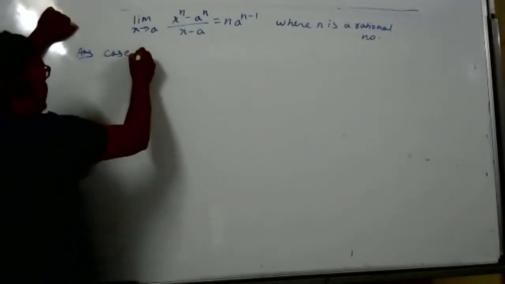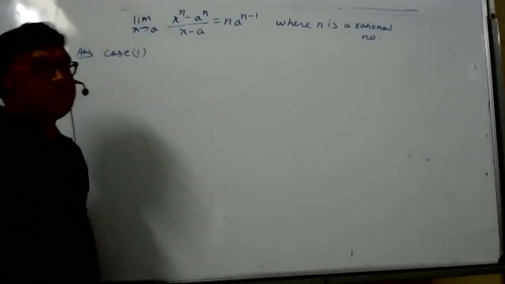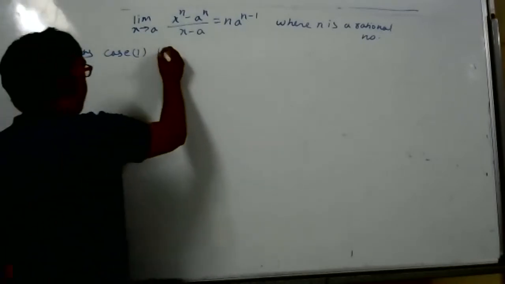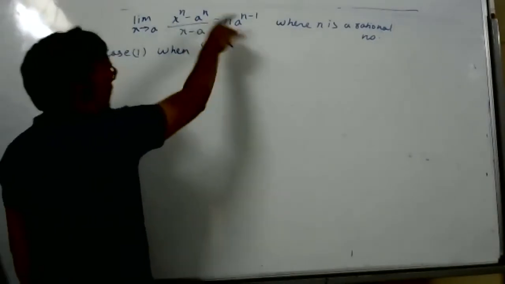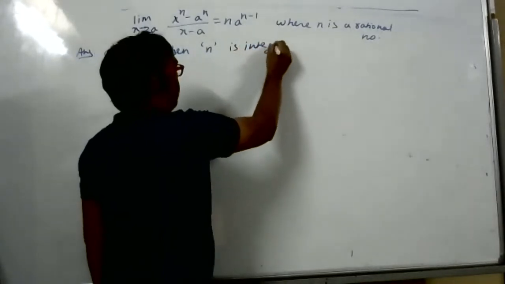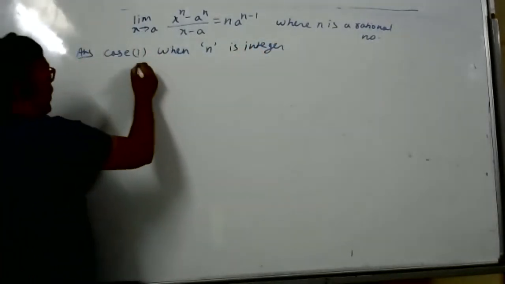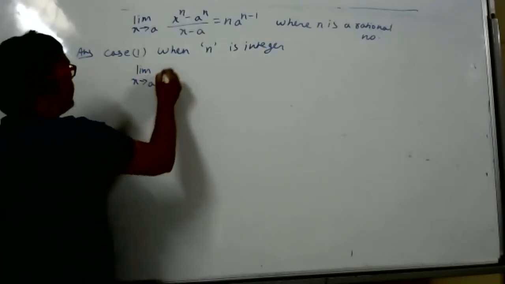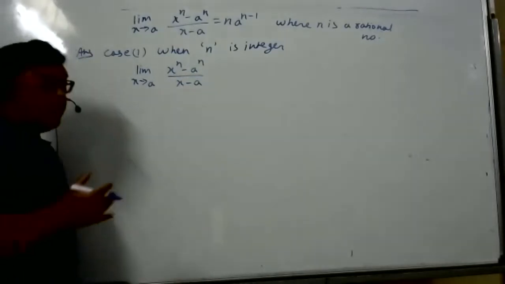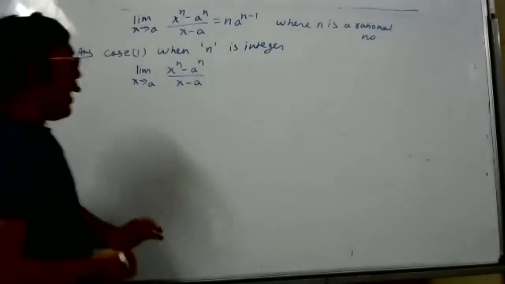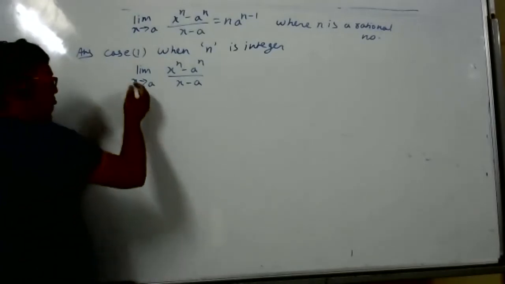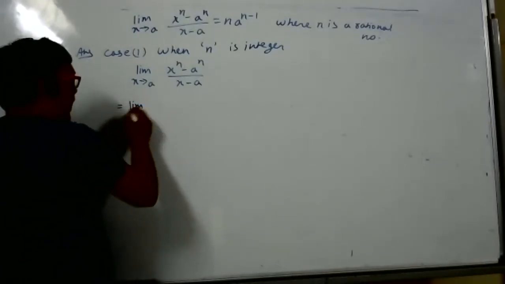Case 1. We will study all the cases, but I think case 1 is only for your boards. In the CBSE NCERT textbook also only one case is given, when n is integer. This formula is valid for all rational numbers. See on the board. So proof now. Limit x tends to a of (x to power n minus a to power n) by (x minus a). Now how your madam told, she told correctly. We have to divide this by the long division method.